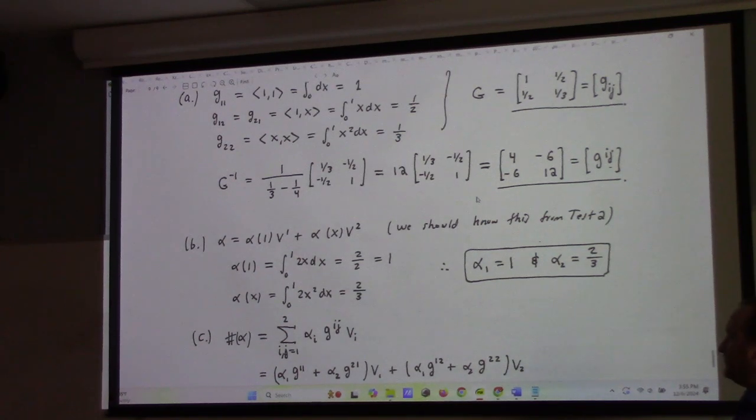That's all I'm saying. So, to calculate the components of a dual vector, all you have to do is act on the corresponding basis element. So the component of V upper 1 is alpha acting on V1. The component with respect to V2 of the dual vector is alpha of V2, which is x here. So I just have to calculate those. And by definition, that was integrating x times 2x times 1 and then 2x times x, I think, which gave me this and that.